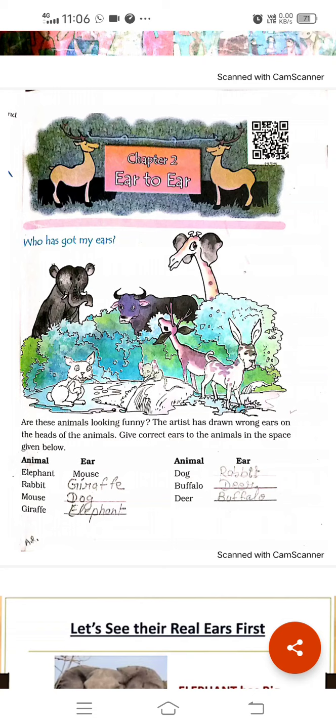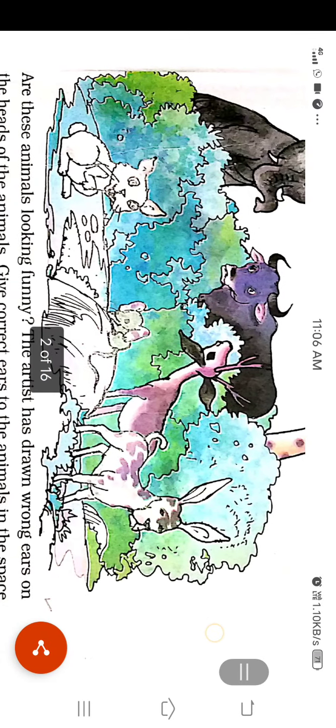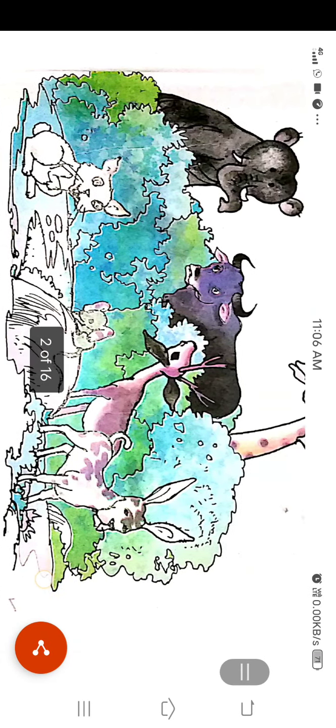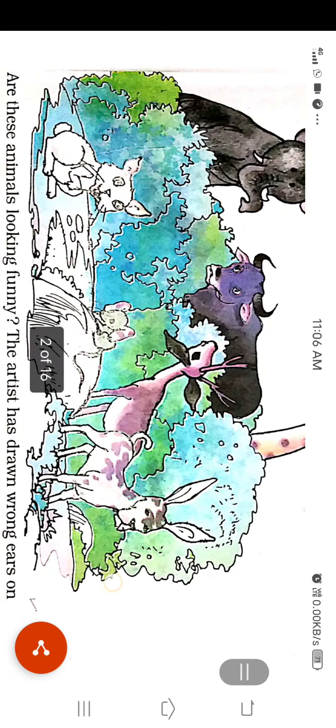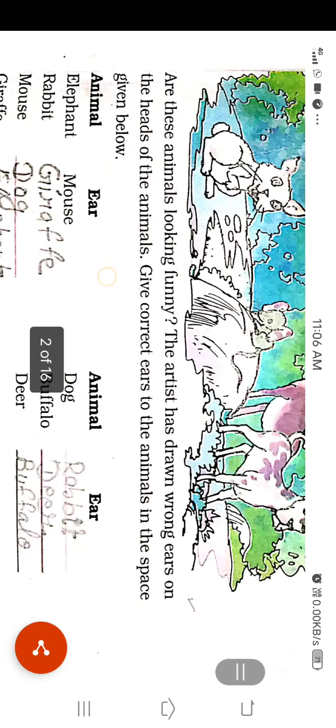We have ears of the same shape, but animals have different shapes of ears. So in this chapter, watch the picture clearly. Do these animals look funny? The artist has drawn wrong ears on the heads of the animals. Give correct ears to the animals in the space given below.